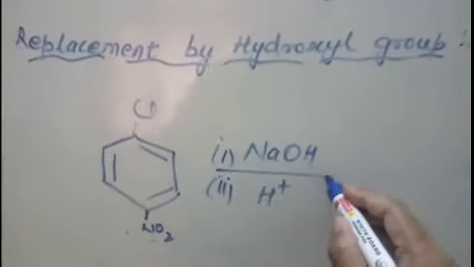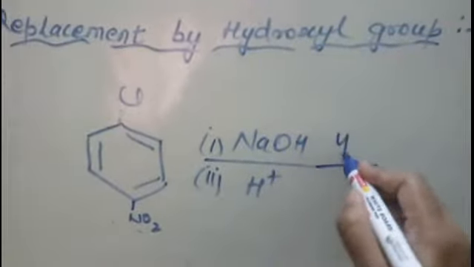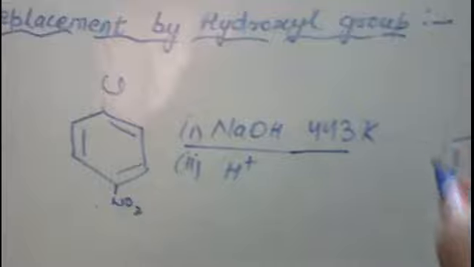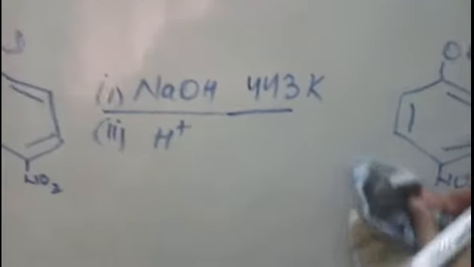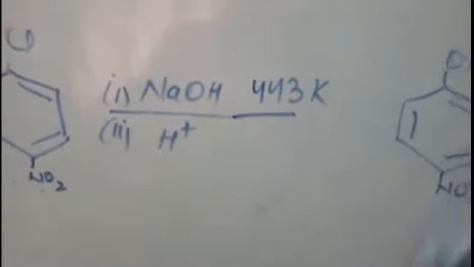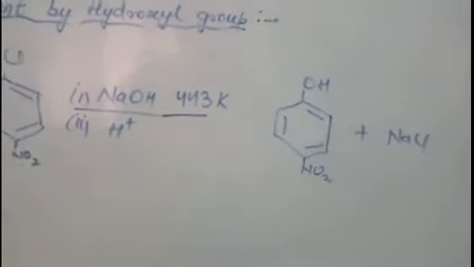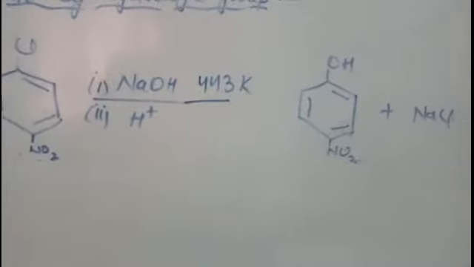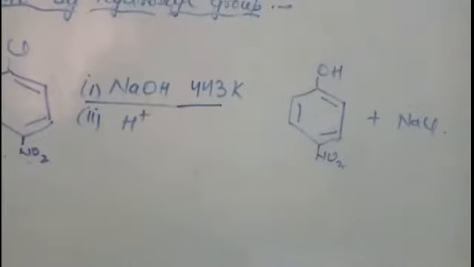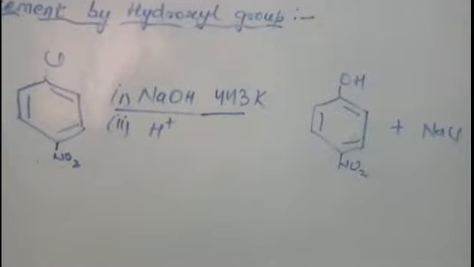When we attach one nitro group, the reaction can be carried out at a lower temperature of 443 Kelvin, right? Here NO2, and 4-nitrophenol is formed, right? 4-nitro or para-nitrophenol is formed. So if one electron withdrawing group is attached, the reaction is carried out under milder conditions.